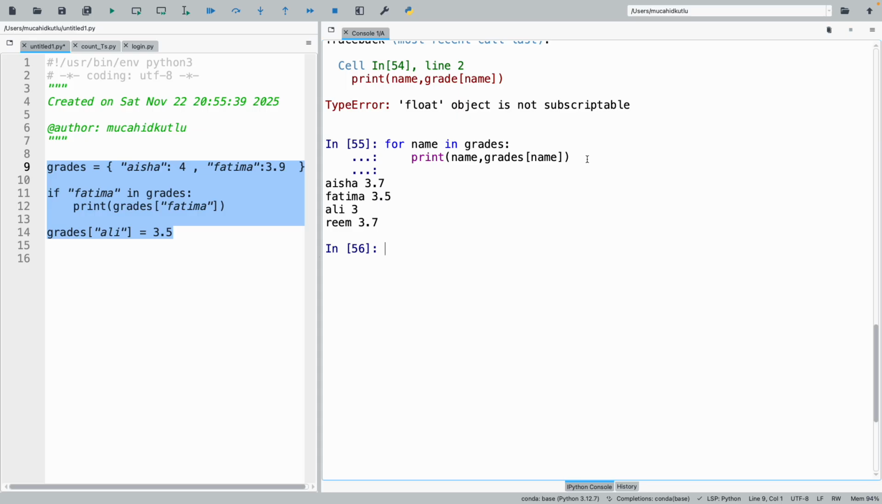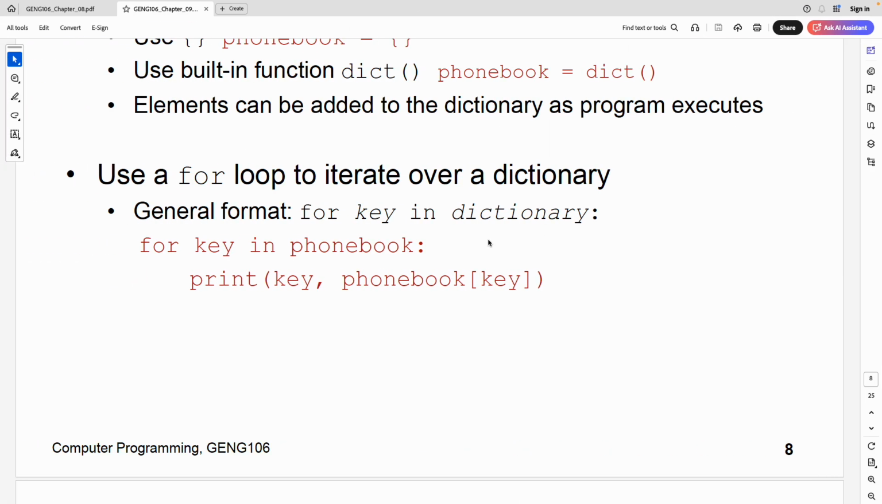So by using a for loop, I iterate over the keys. My keys are the student names, Aisha, Fatima, Ali, Reem. So I iterate over that, and that's why I printed the key that I got. And by using that key, I can also access the value that is associated with it. So Aisha and her grade, Fatima and her grade. So I can iterate over a dictionary even though I have no idea what the keys are. Any questions so far?